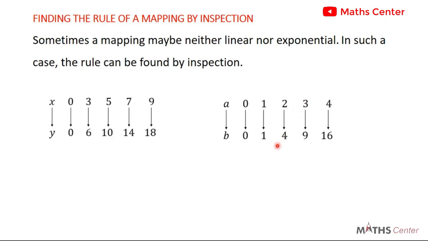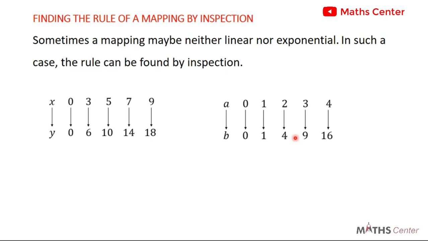Let's check and see if this is exponential. For exponential, the common ratio between consecutive elements in the codomain must be the same. So let's try: 1 divided by 0 is 0. 4 divided by 1 is 4. 9 divided by 4 will give you 9 over 4. So you can see from here that the common ratio between consecutive elements is also not the same. So this is also not exponential. So in both cases, the mapping is neither linear nor exponential.